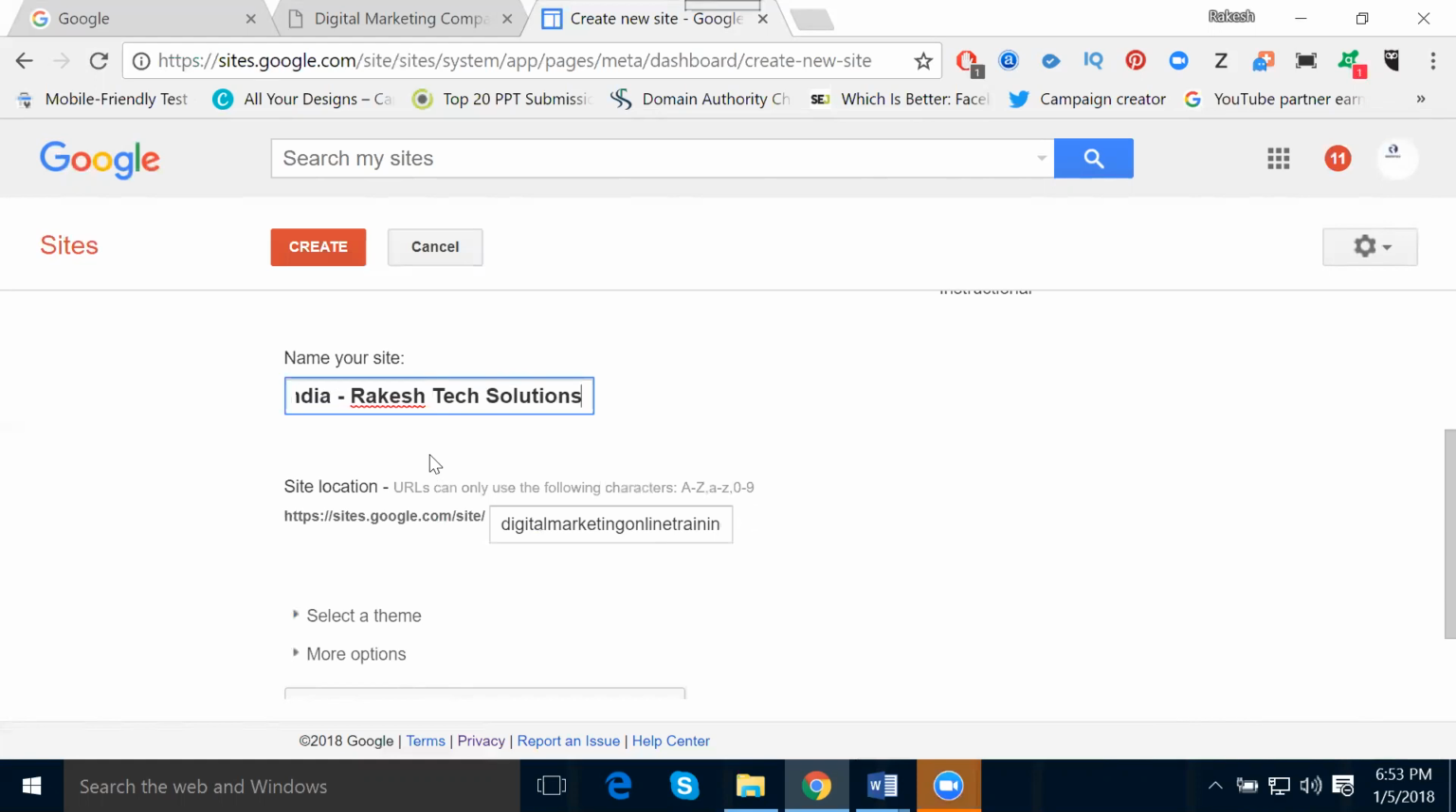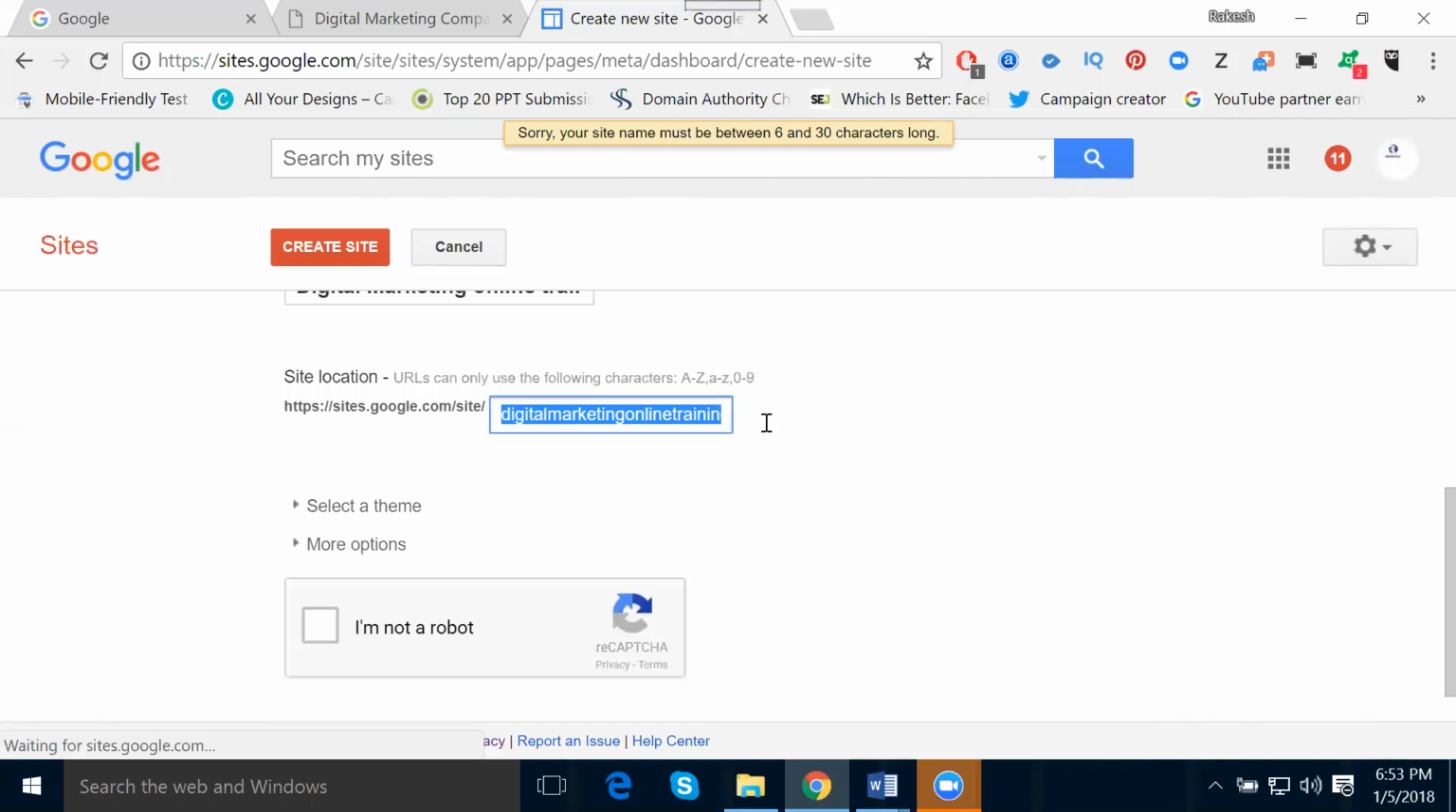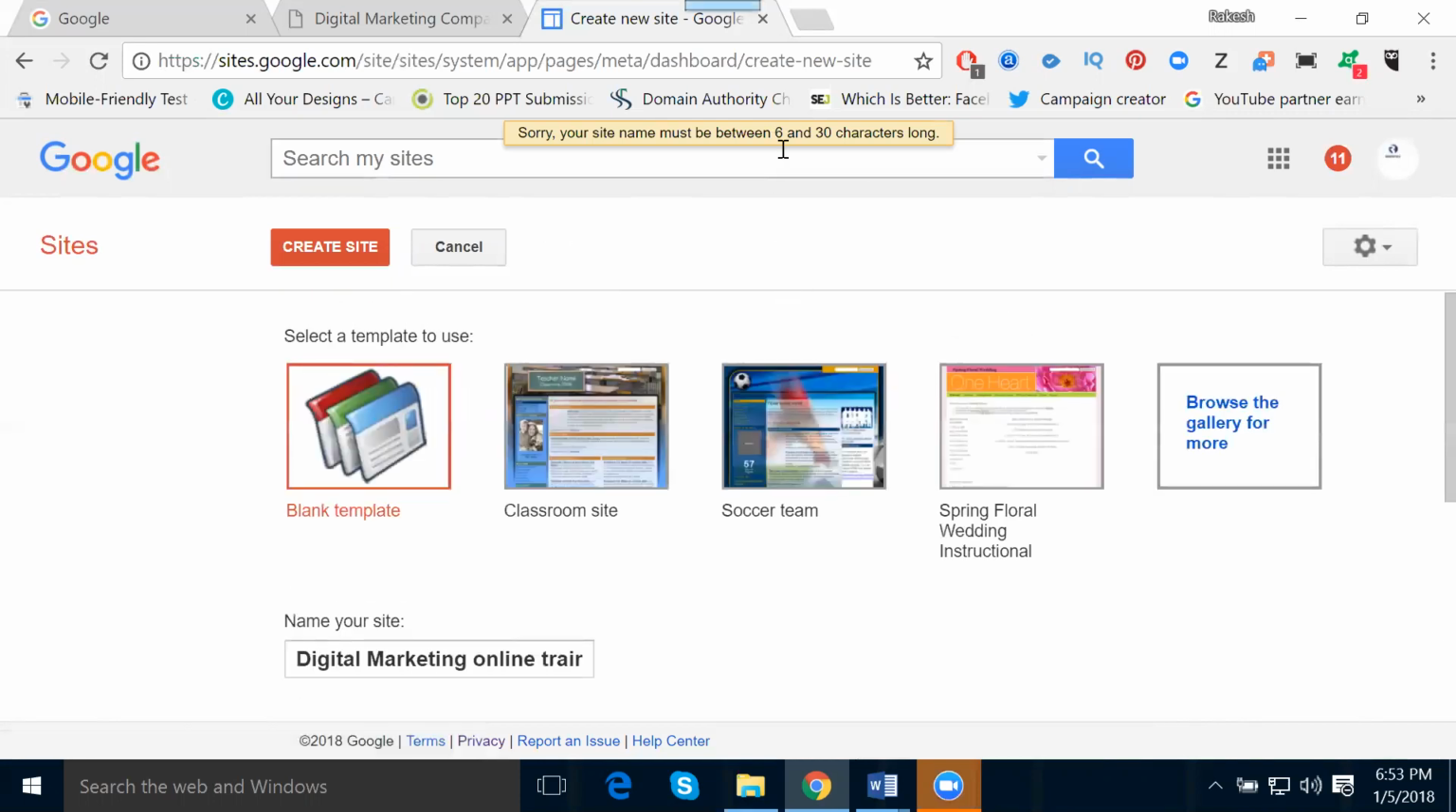So it's a long title. How many characters will it support? Suppose we leave it as is, will they accept or not? We'll check here. How many characters will be supported? 30 characters will be supported. We'll check here. Create. What did it say? Look, they accept starting with 6 characters and up to 30 characters.